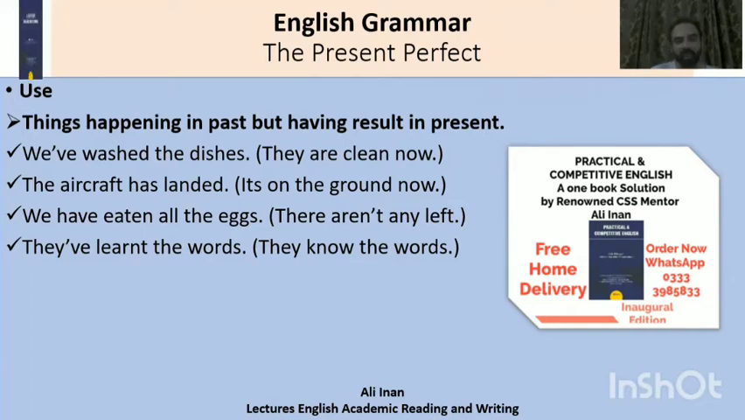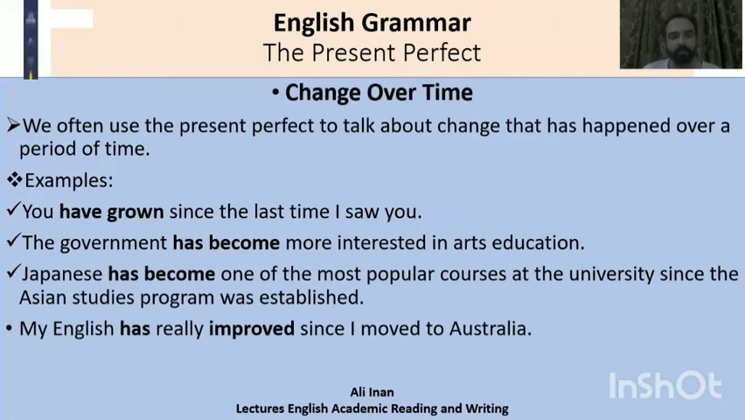Or when we say the aircraft has landed, it means that the aircraft landed in the past, the action took place in the past time, and the result was that it was on ground and it is still on ground. It did not fly again. So that's why we are referring to it in present perfect, because the event or the process has happened in past, and the result is still here in present time. Same goes for the other two examples. We have eaten all the eggs. They have learned the words.